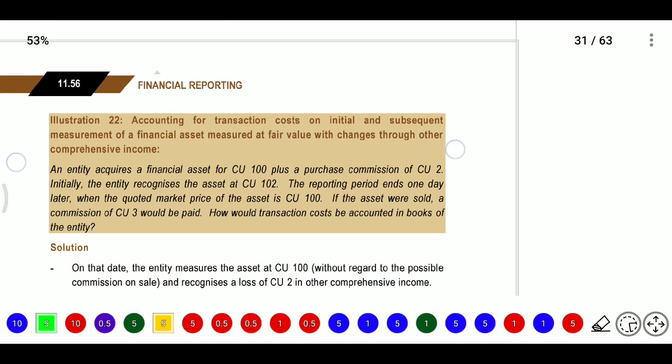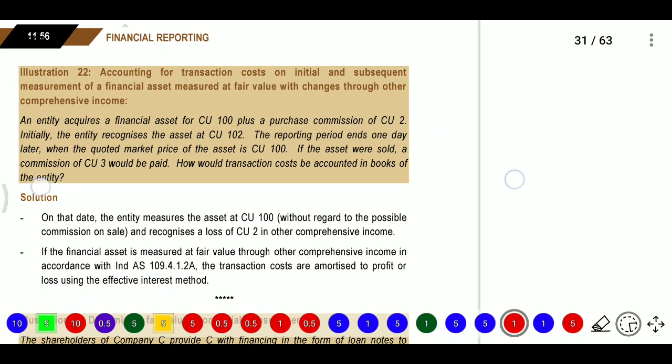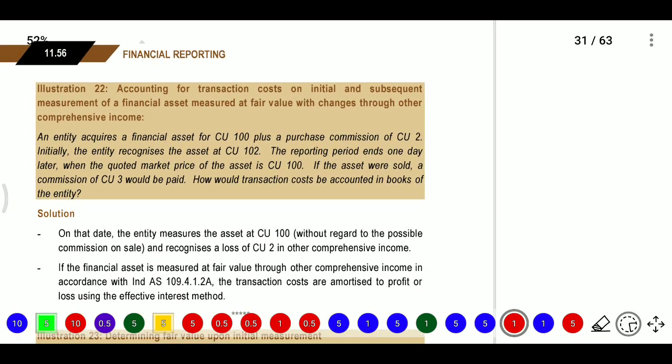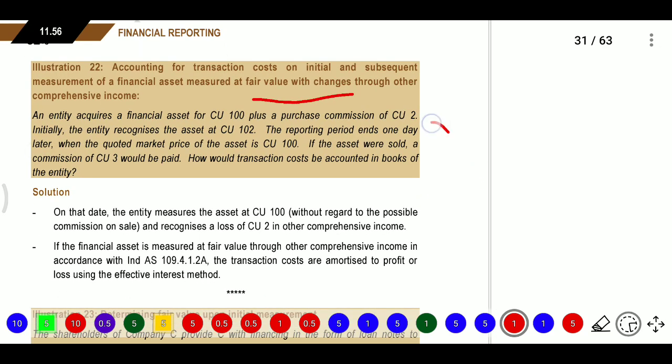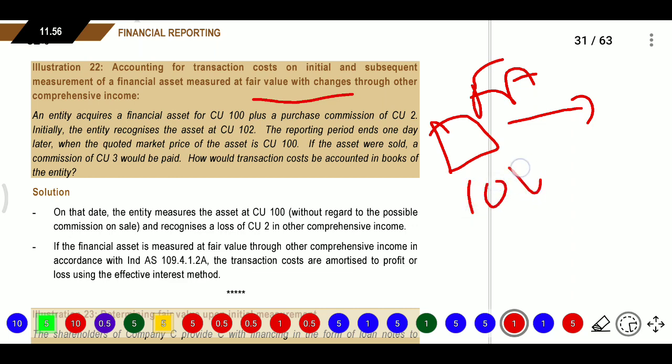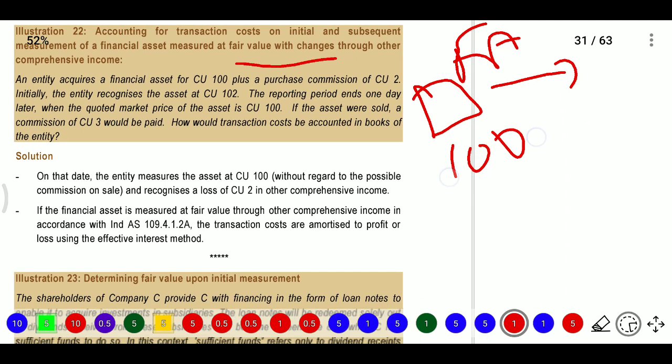Now question number 22. What is there in the 22nd question? Here they provided accounting for transaction cost in initial and subsequent measurement of a financial asset measured at fair value through OCI. One entity has purchased a financial asset for 100 CUs, and they have paid a commission of 2 rupees.